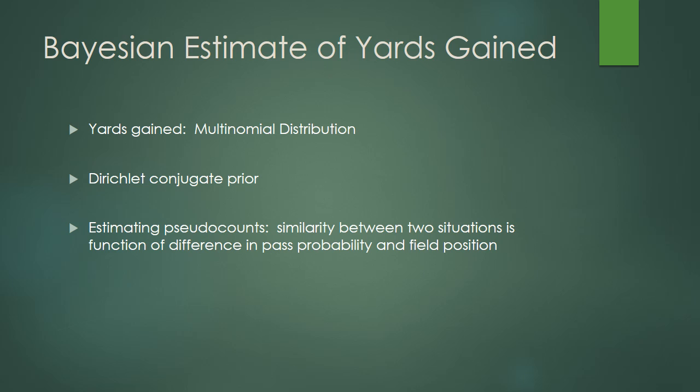Next, I did the same thing with the distribution of yards gained, which can be thought of as a multinomial distribution. Using a Dirichlet conjugate prior, we just need again to estimate the pseudo-counts. Sparing some of the details, I created a similarity function based on the difference in pass probability and field position between any given pair of situations. Since I was interested in evaluating quarterback play, I used a league aggregate estimate for the yards gained by run, but had separate estimates for the yards gained by pass for each quarterback.